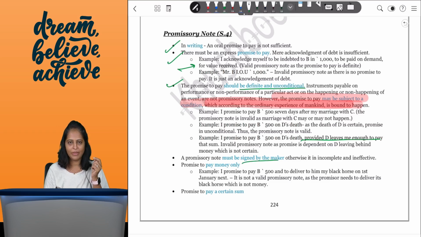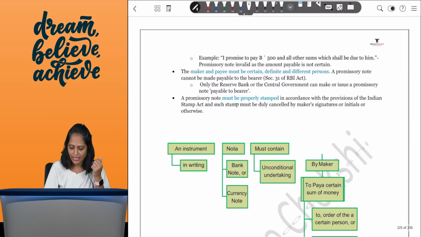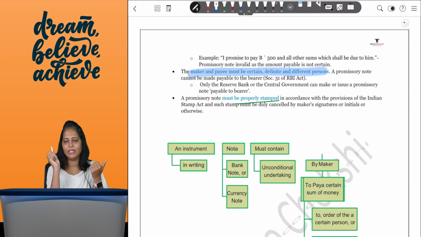It must be signed by the maker, must be promised to pay money only, promise has to be to pay a certain sum. All of these things are same as what you study there. Again, it has to be properly stamped. So these are all characteristics of a negotiable instrument. Now, one new point here is that the maker and payee must be certain and definite persons. Who is the maker? The person who is making the instrument.